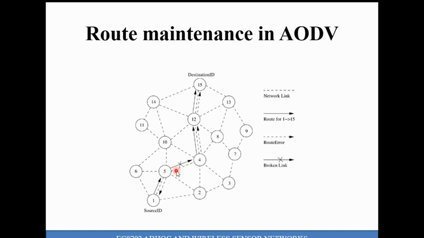These two nodes generate the route error message and start flooding their neighborhood nodes, and finally it reaches the desired destination. While forwarding, the neighbor node can receive it, and if it has an alternate path, then immediately the route will be optimized. So instead of 5, it will choose this path to reach the desired destination.